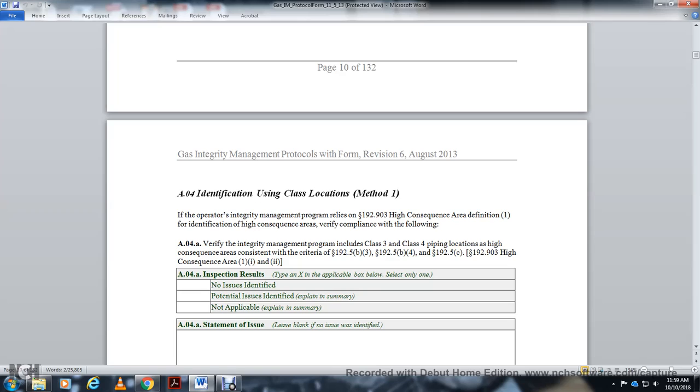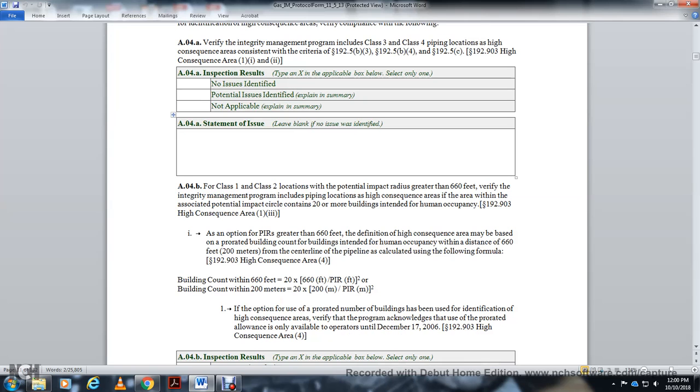AO4A: Verify the integrity management program concluded the Class 3 and Class 4 pipeline locations as a high consequence area, consistent with the criteria in statute 192.903 High Consequence Areas 1 and 2. Inspection result: no issues identified, potential issues identified, or not applicable. Put an X below the box, select only one. Statement of issue: leave blank if no issues identified.